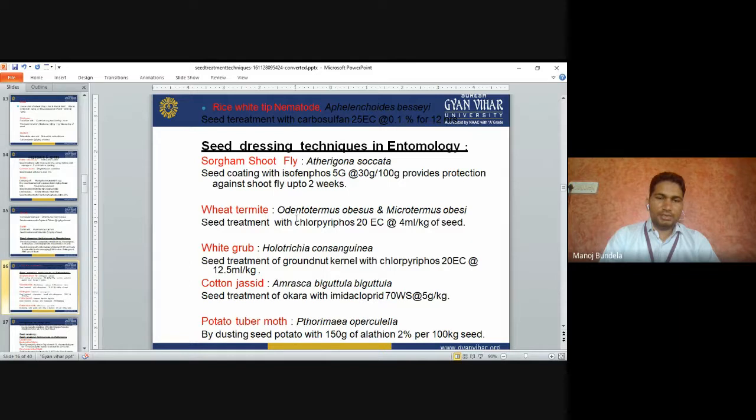Cotton jassids, Amrasca biguttula. Seed treatment of okra with imidacloprid. So cotton jassids we can control by seed treatment of okra seeds with imidacloprid. Imidacloprid 70 WS, 5 gram per kg of the seeds. Potato tuber moth: by dusting the seed potato with 150 gram of Ekalux 2% per 100 kg of seeds.